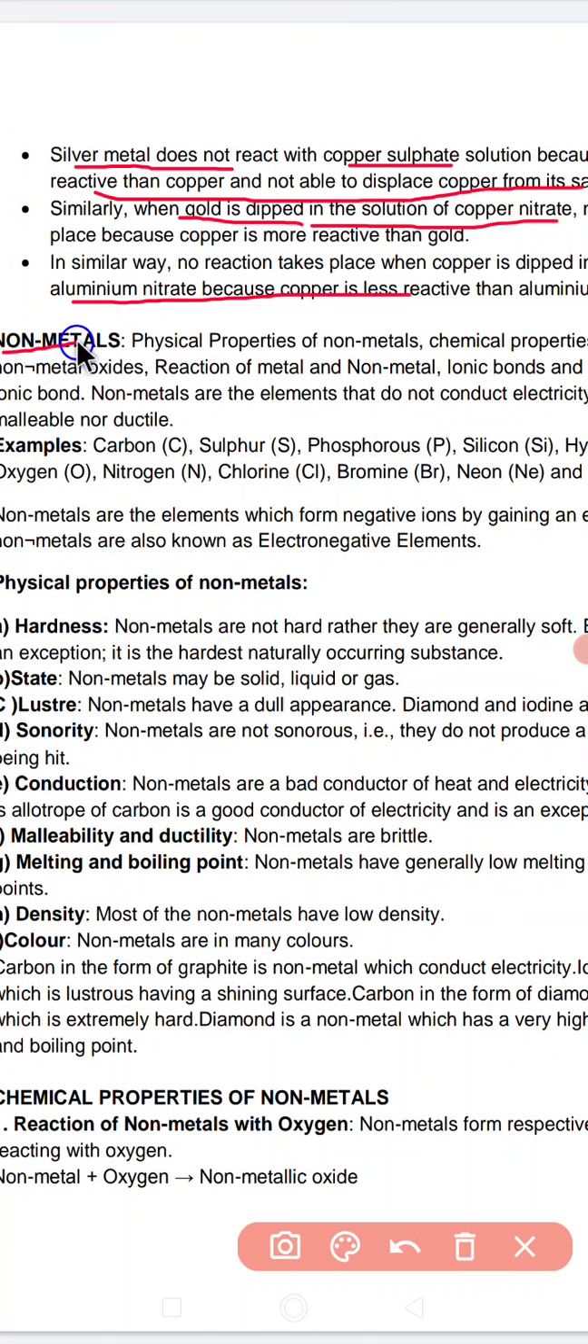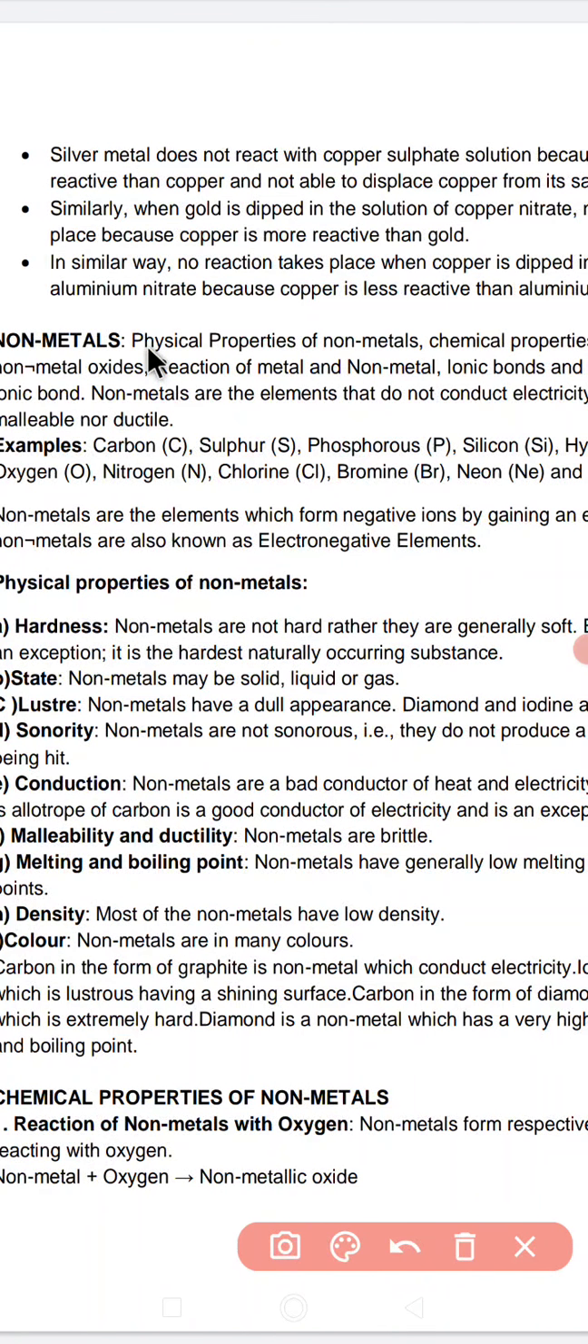See, after that we are going to discuss non-metals. Now the question is, what are non-metals? Non-metals are those elements which are very poor conductors of heat and electricity. They are non-lustrous, non-sonorous, and they are not ductile or malleable.